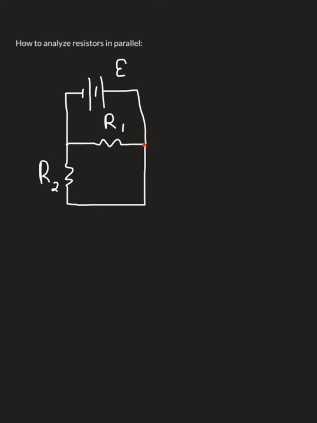This charge reaches a junction where it has a choice. It can travel through resistor 1, R1 here, and then return to the battery, or at that junction, it can travel along a different wire, going through resistor 2 and back to the battery. That choice makes these two resistors parallel resistors.